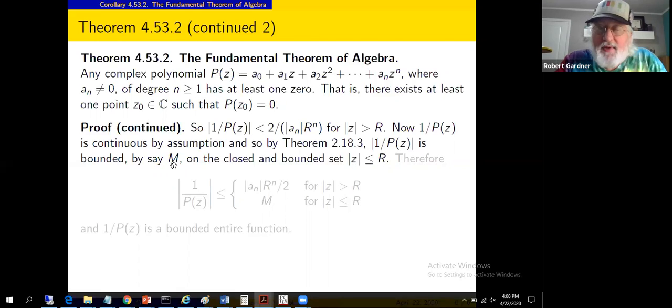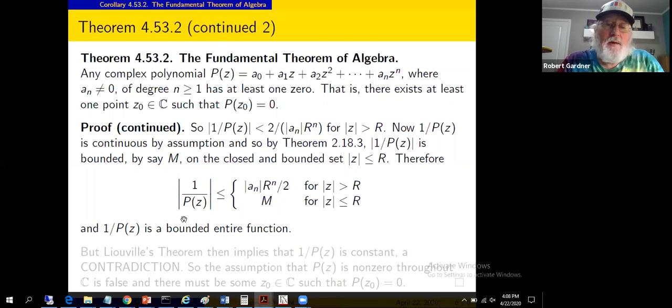of m. I don't care what it is, just the fact that we have such a bound. And we've got a bound on the modulus of 1 over p of z provided mod z is greater than r. So mod z less than or equal to r, one bound. Mod z greater than r, another bound. So we've got the modulus of 1 over p of z less than or equal to the bound established here when mod z is greater than r, and this bound, whatever it is, for mod z less than or equal to r. So we've got this function, 1 over p of z, bounded in modulus.